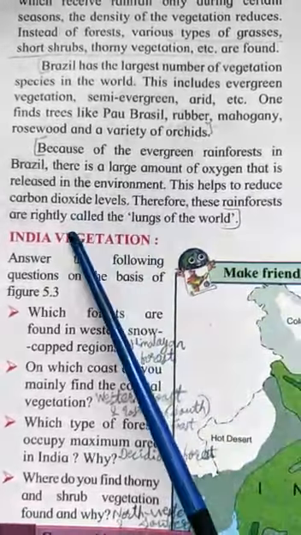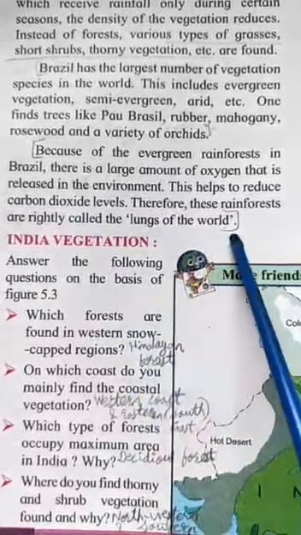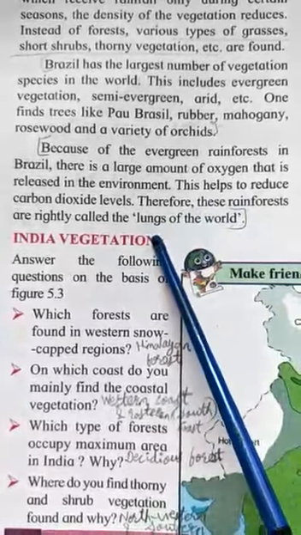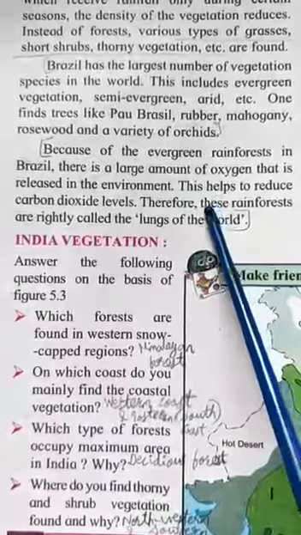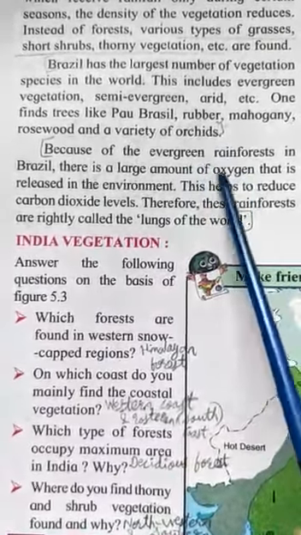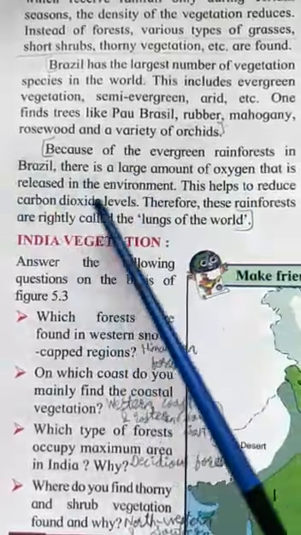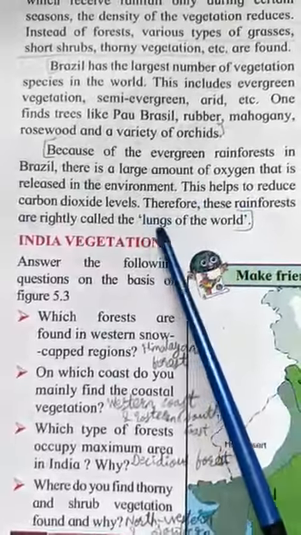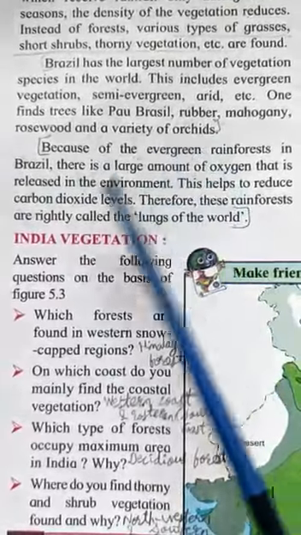Therefore these rainforests are also called the lungs of the world. It is reflecting on the whole world, because there are so many trees here in the evergreen forest and they are always there, because they are evergreen. So for the whole year they are evergreen, and they act as the lungs of the world because they absorb a lot of carbon dioxide.